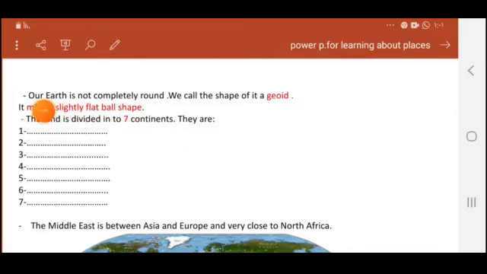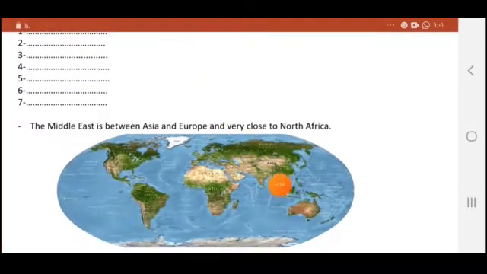Let us start. Of course, you know that our Earth is not completely round. We call the shape of it geoid. So, geoid is the shape of Earth. Geoid means slightly flat ball shape, as you can see here from this picture. This is the geoid shape of Earth. It's nearly like the oval shape, but it's not oval. We call it geoid, slightly flat ball shape.